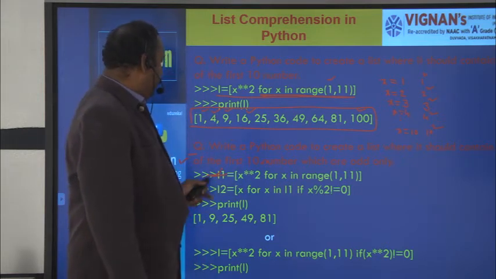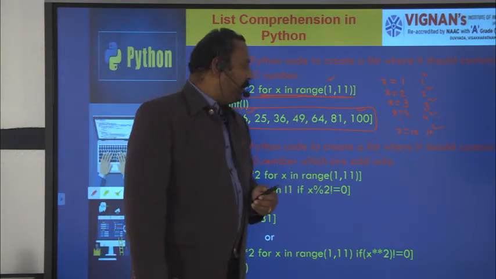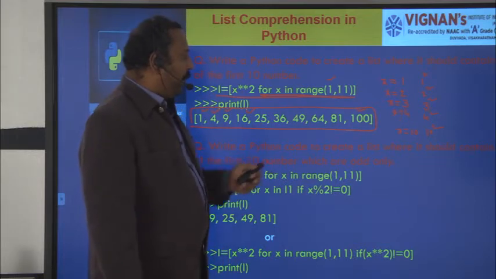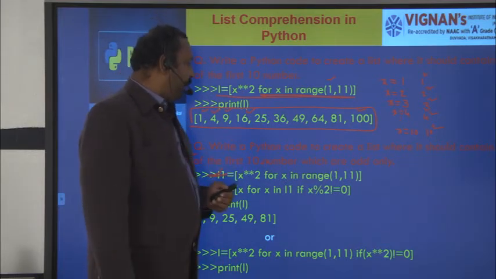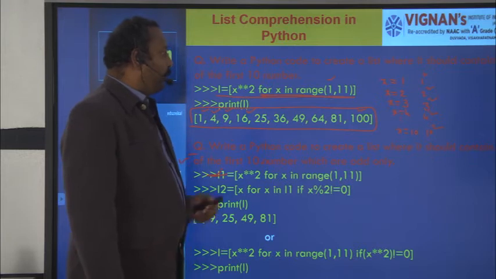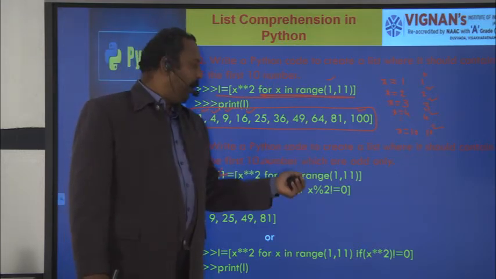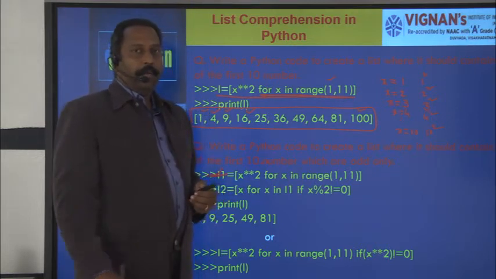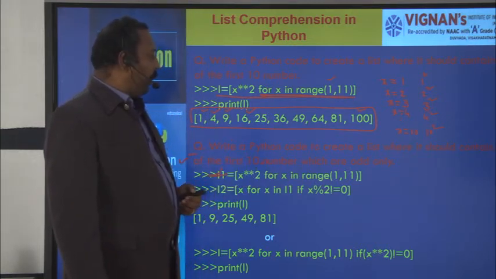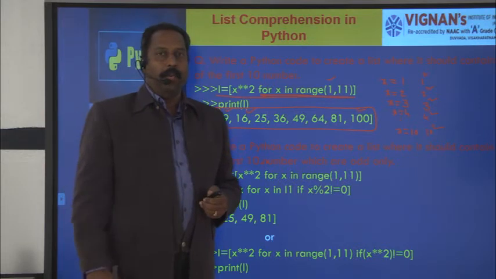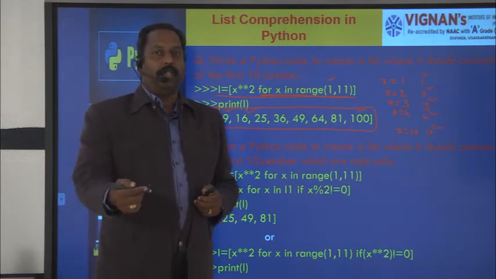Here you see, write a Python code to create a list which contains squares of the first 10 numbers which are odd numbers only. Here we got all the squares of the numbers 1 to 10, but I want the squares of only the odd numbers. That means we have to specify a condition here.